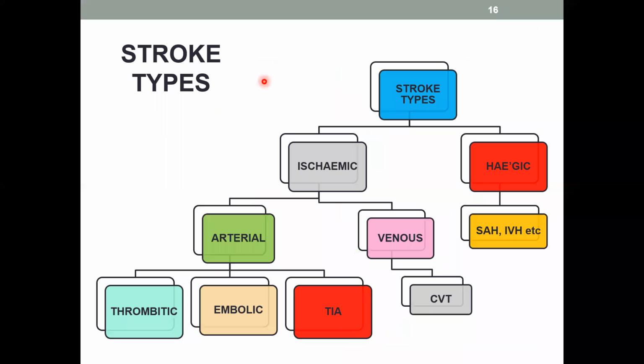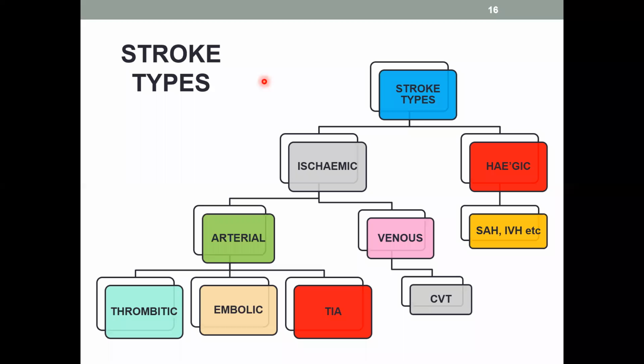So as I said, you divide strokes into 2 major types, ischemic strokes and hemorrhagic strokes. Hemorrhagic strokes, depending on the type, whether it's a cortical hemorrhage, subcortical hemorrhage, subarachnoid hemorrhage or intraventricular hemorrhage, you will deal with it. So I'm not going to deal with that aspect now. I'm going to deal only with the ischemic stroke. Again, ischemic stroke is now divided into arterial strokes and venous strokes. Venous strokes are mainly because of cerebral venous sinus thrombosis. I'm just mentioning this so that you should know. I don't think they keep these patients for you for the exam.